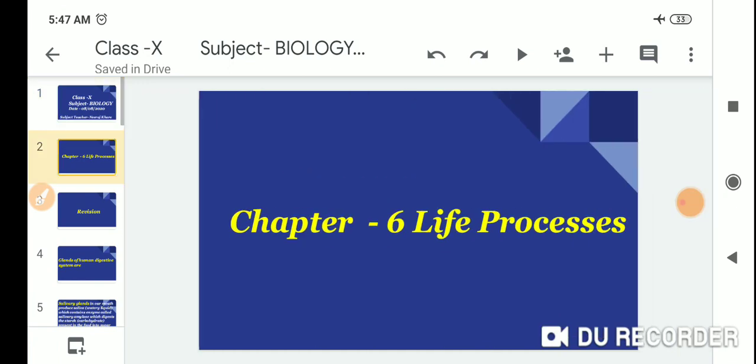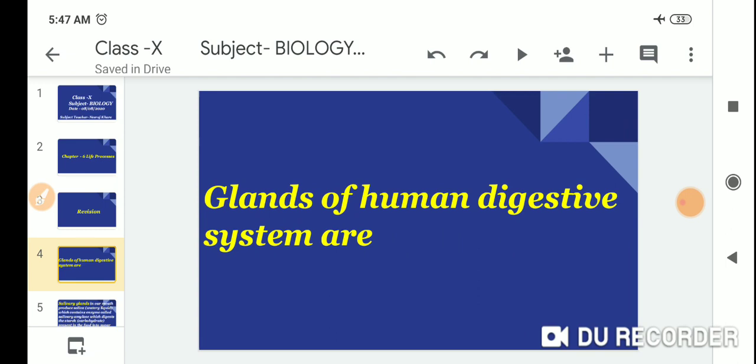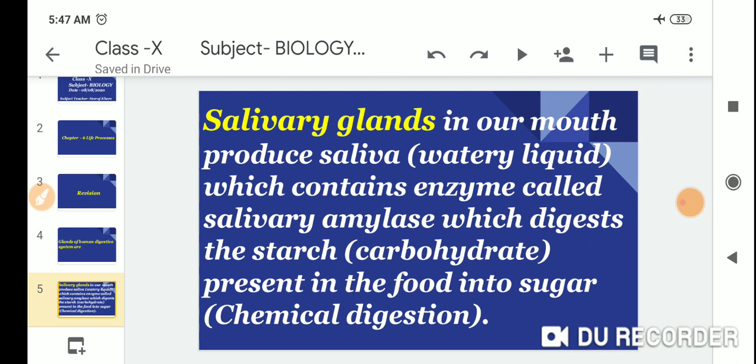So dear students, today we start the 6th chapter for a revision, part 5. Glands of the human digestive system are salivary glands.